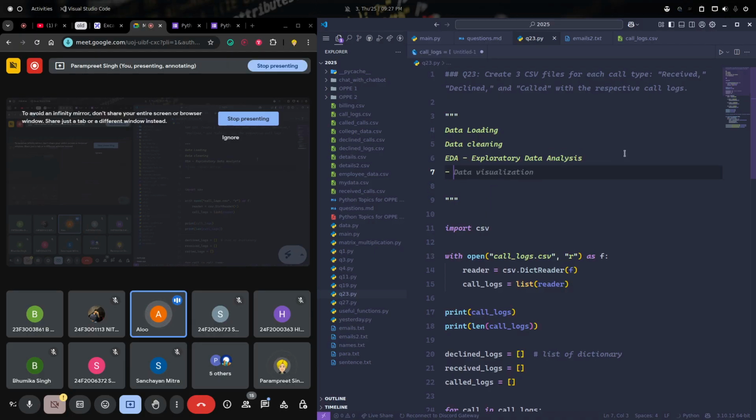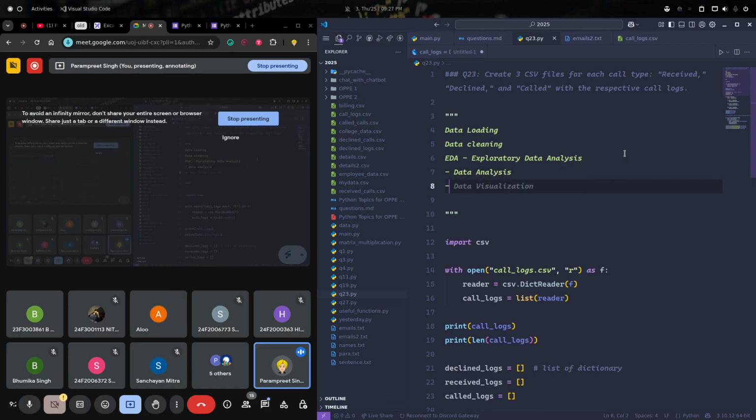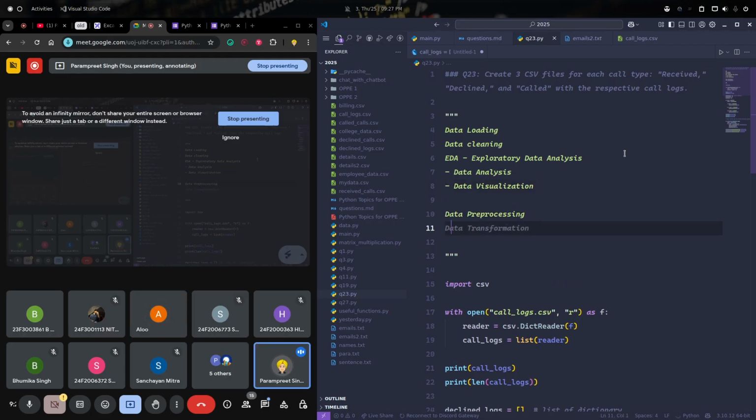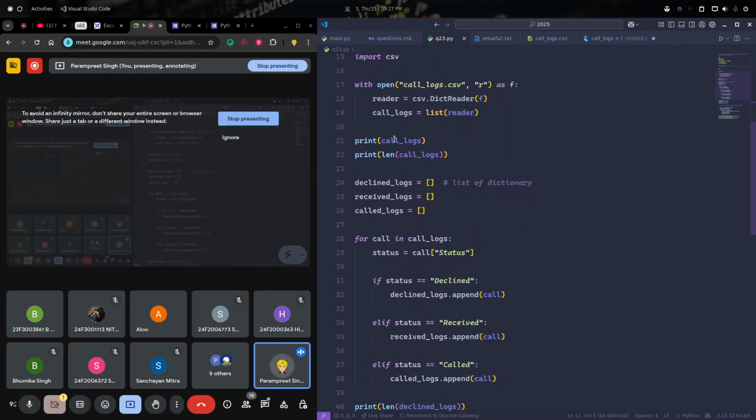It comes under EDA, no? Yes. In EDA only you do data analysis, data visualization. Then you do data pre-processing. Basically cleaning itself contains the pre-processing, but we do the EDA, so it doesn't. Data pre-processing means we are separating the data.